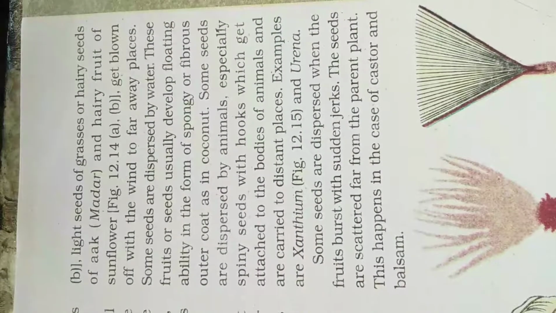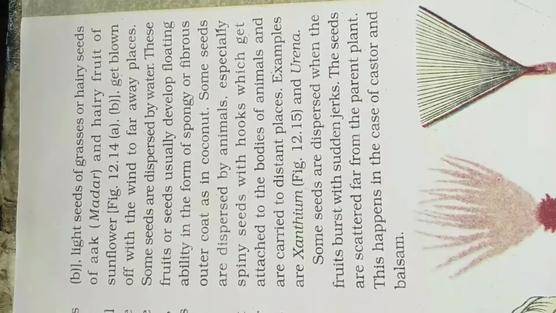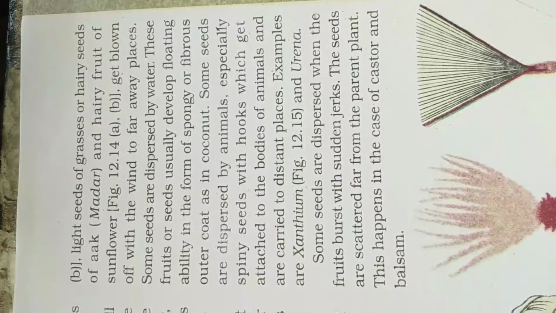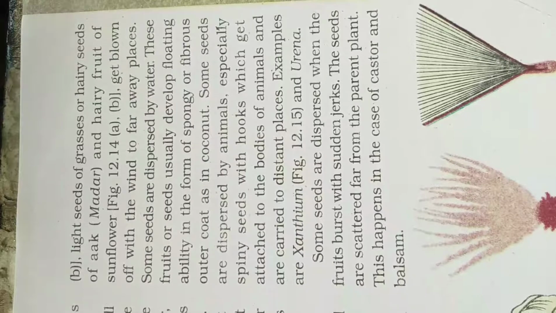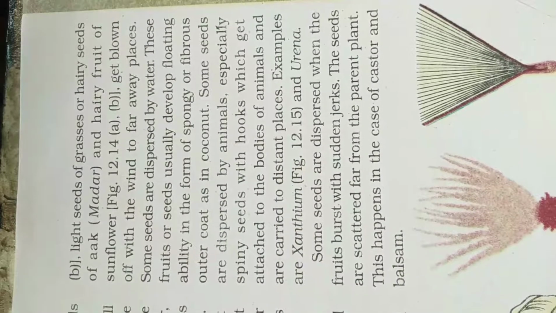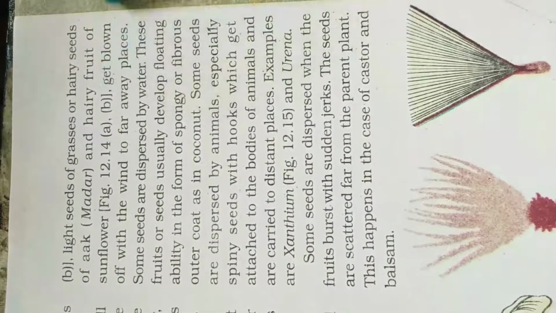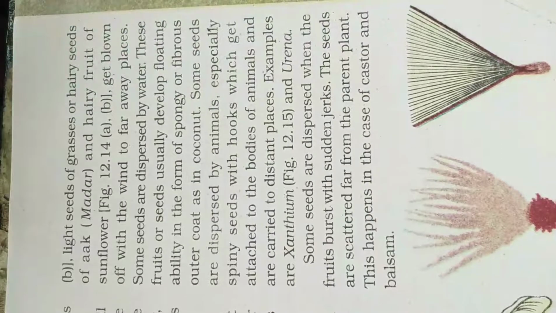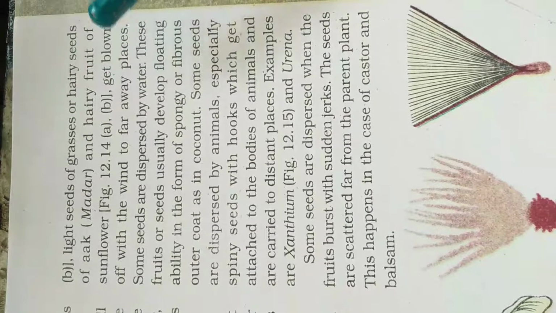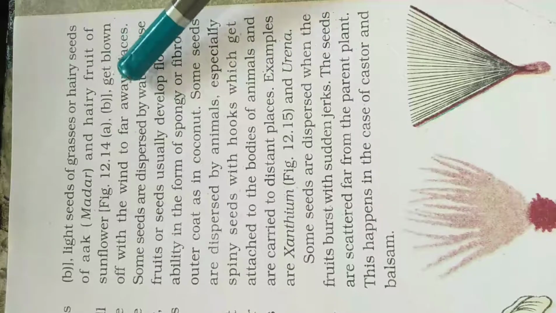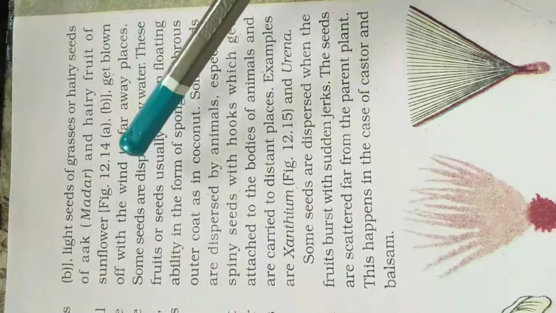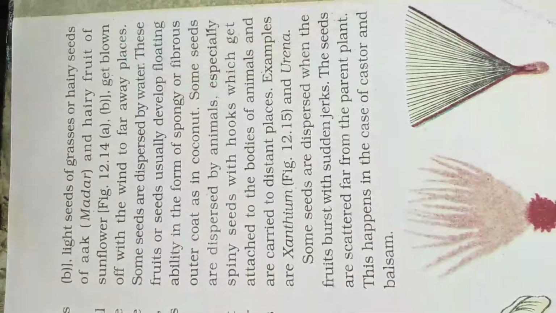All these are light in weight, so they can easily be carried by wind.